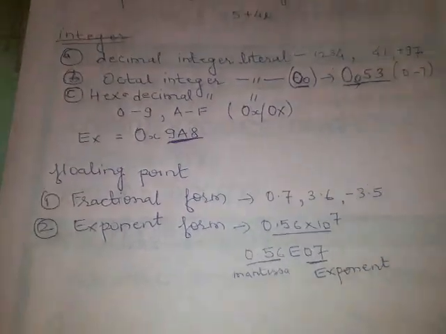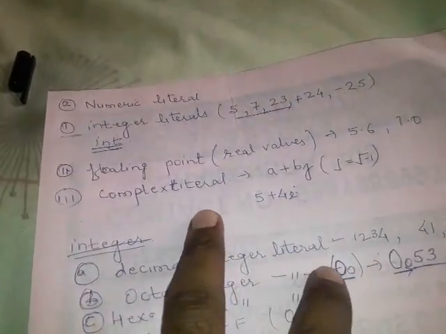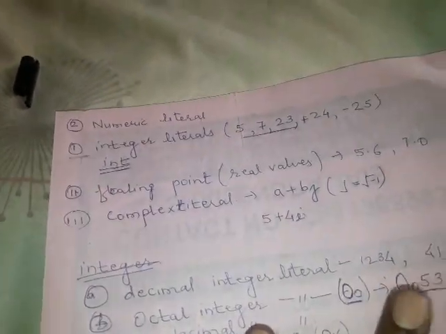So here our numeric and floating point literals are clear. Complex literal we will discuss in a later part. So the numeric literal topic is covered, and the string literal is covered.